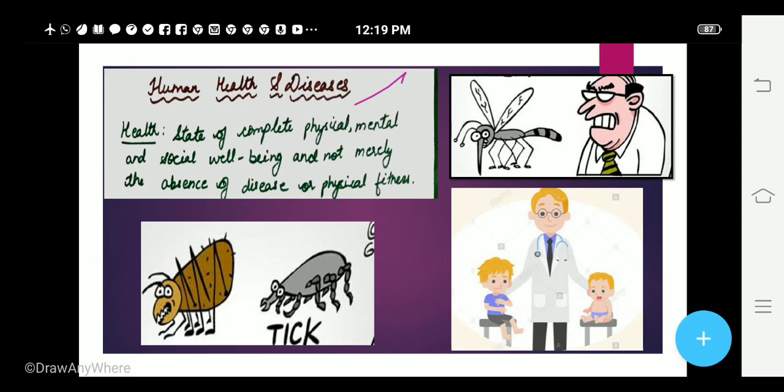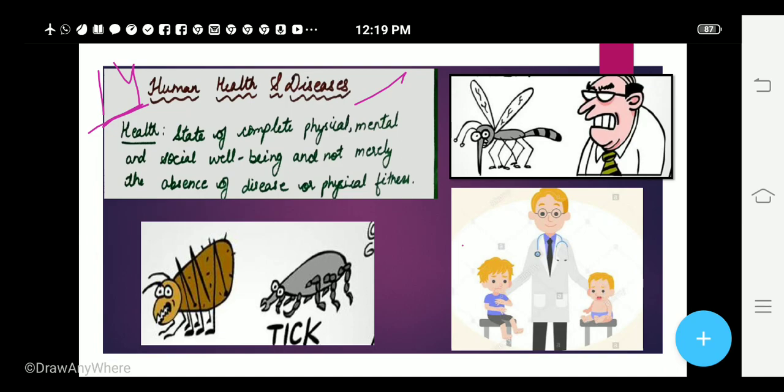Now this is a unit from which you can expect 14 marks in the board examination. So you can see how important this unit is. And this unit has got 3 chapters. Chapter 8, human health and diseases, which we shall be starting. Chapter 9, strategies for enhancement in food production, that we will do after we complete this chapter. And chapter 10, that is microbes in human welfare. Again, that would be done after chapter number 9 is over.